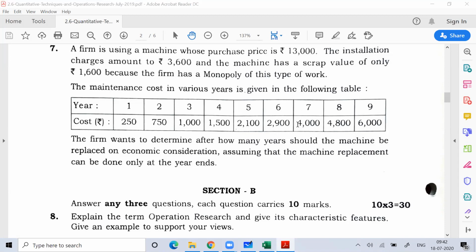As you use the asset for a longer period of time, because of depreciation you need to put additional cost on the asset to make sure that the asset is in working condition. That is called running cost or maintenance cost.